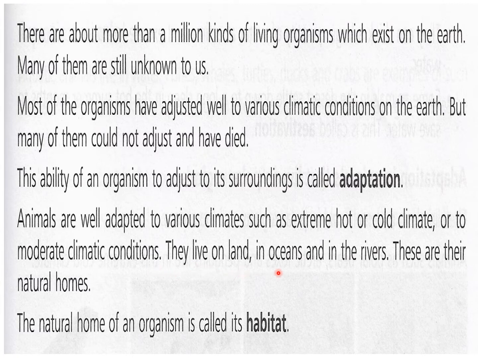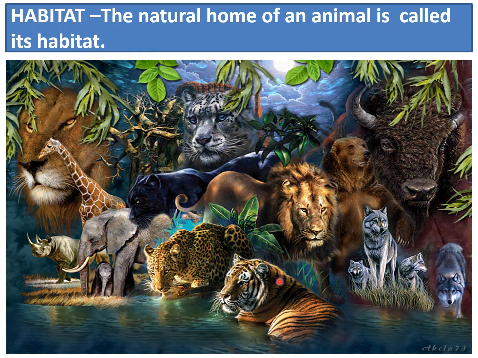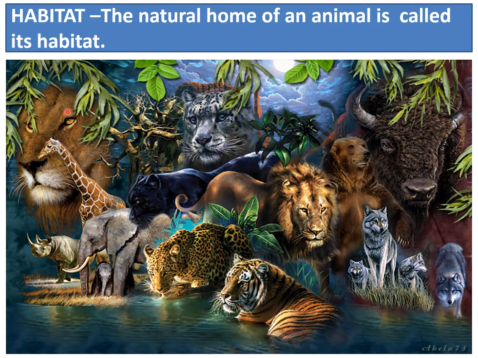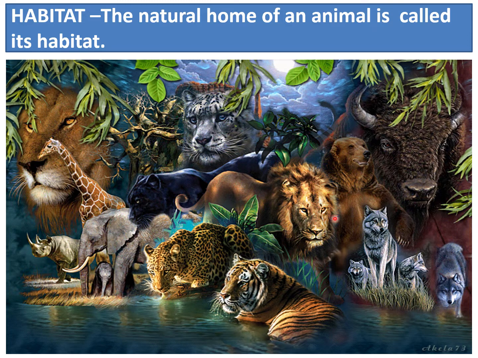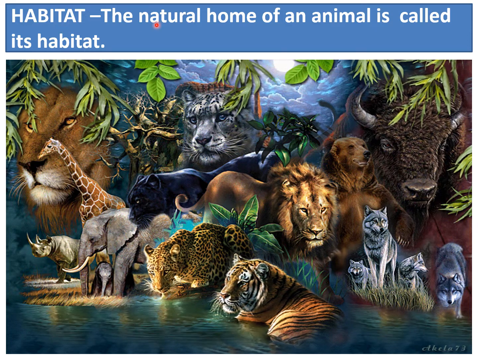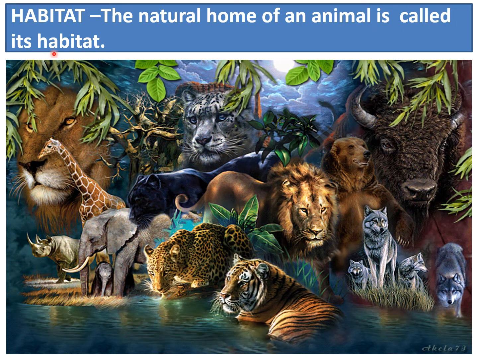They live on land, in oceans, and in the rivers. So different animals live in different places. These are their natural homes. The natural home of an organism is called its habitat. Now you can see here all these are the land animals which live in the jungle, and this jungle is their natural habitat because these are wild animals. So what is habitat? You learn this definition. The natural home of an animal is called its habitat.